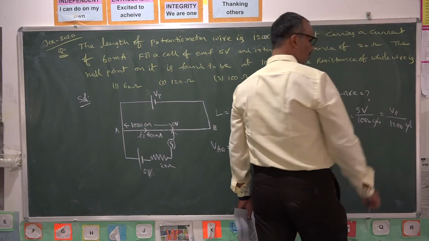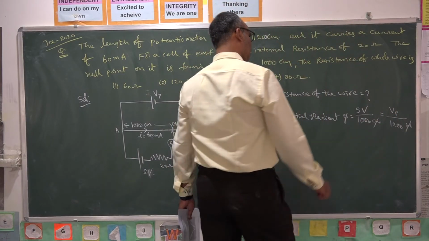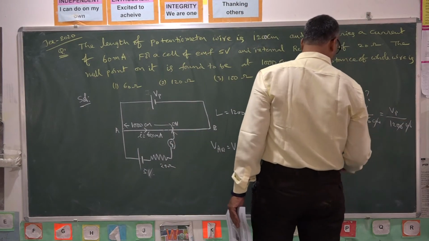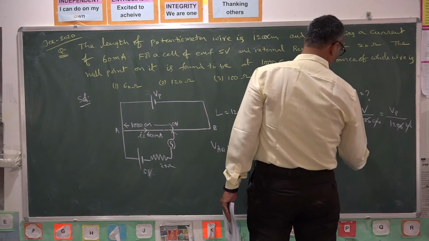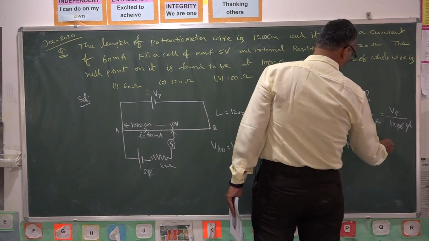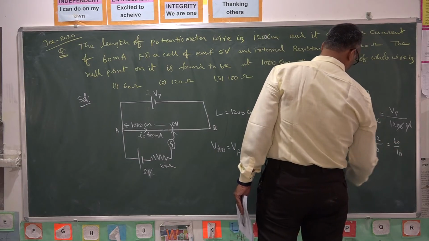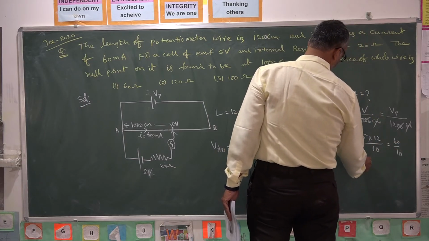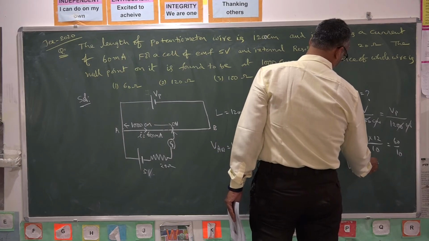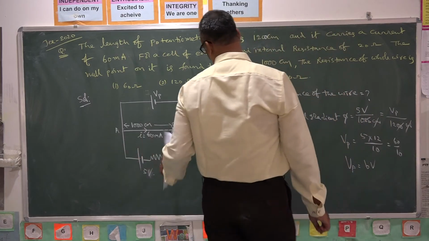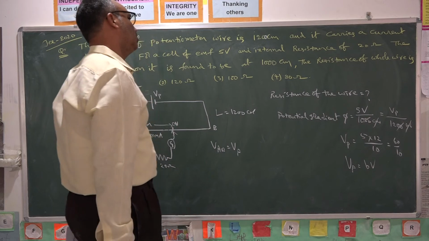Gradient should be the same. So these two zeros will go. VP is equal to 5 into 12 by 10, that is 60 by 10. So the potential drop across points A and B is 6 volts.